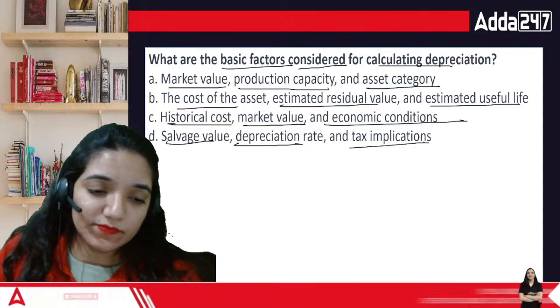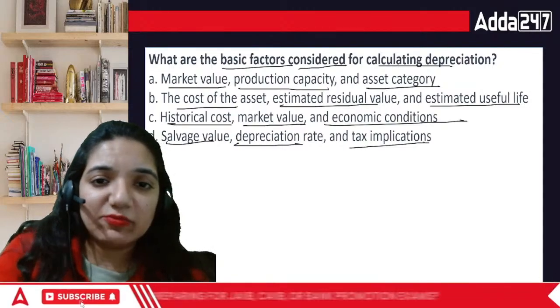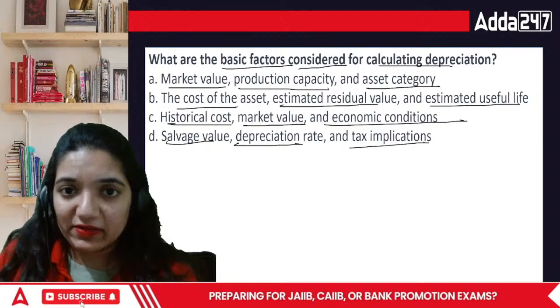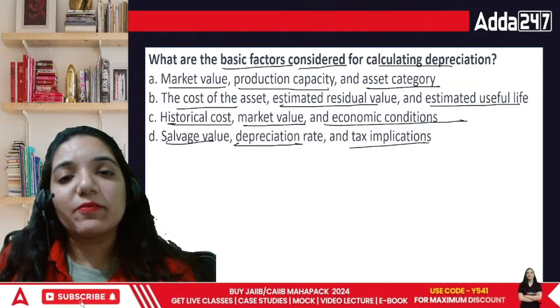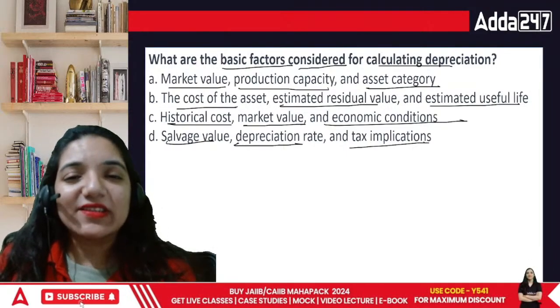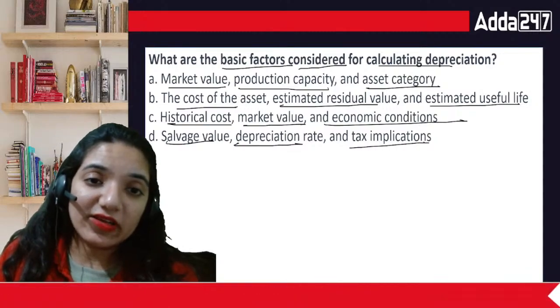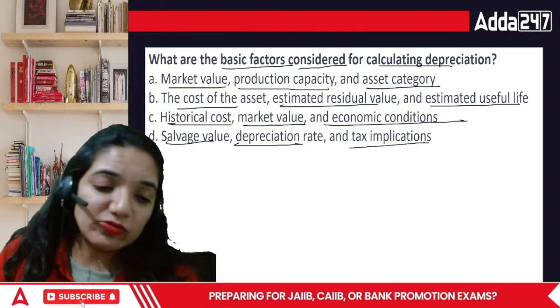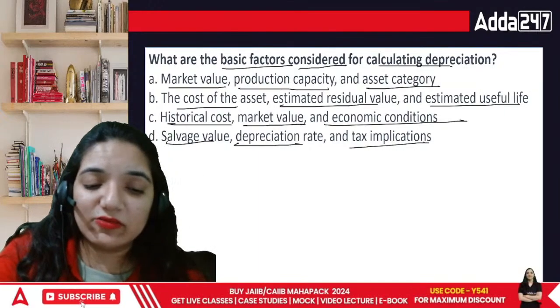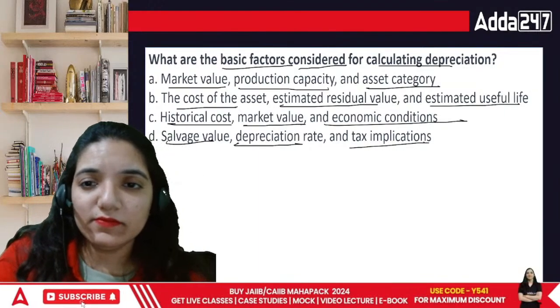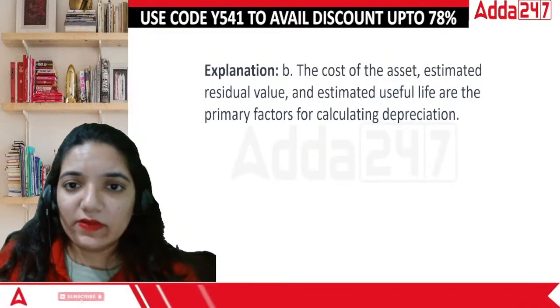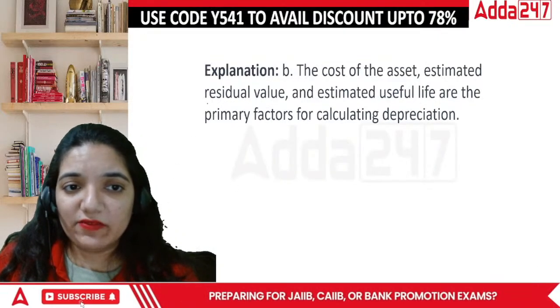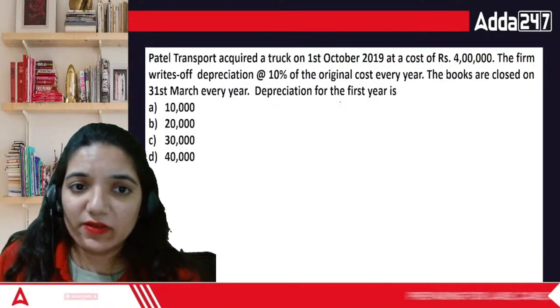Now when we are considering what the basic factors are for calculating depreciation, it is basically to know the value of the asset. The higher the value of the asset, the higher the amount, then the estimated residual value and estimated useful life. In this case the correct answer would be B: the cost of the asset, estimated residual value, as well as the estimated useful life.